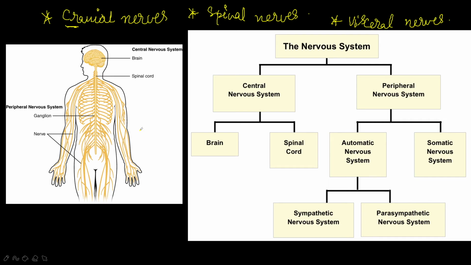Okay, so there are two main parts of the nervous system. The nervous system is divided into two different types: central nervous system and peripheral nervous system. The central nervous system includes the brain and spinal cord, which we can understand in the next part.